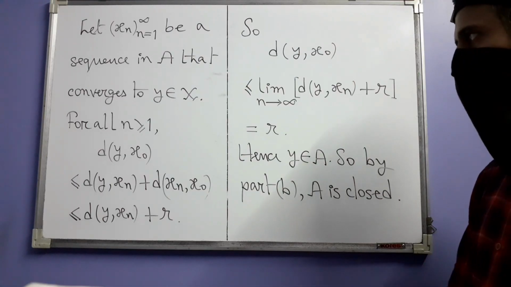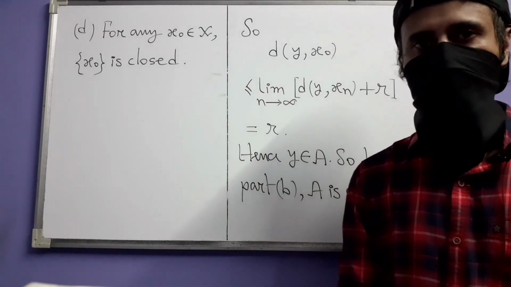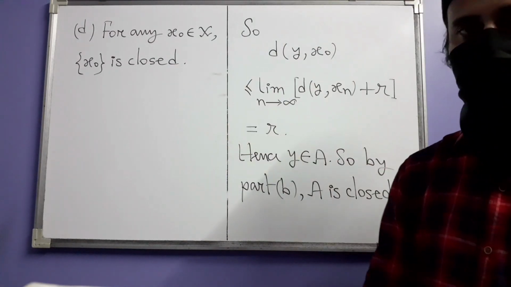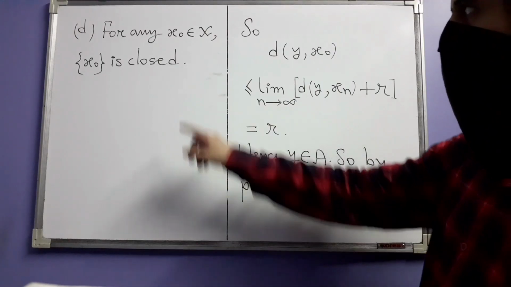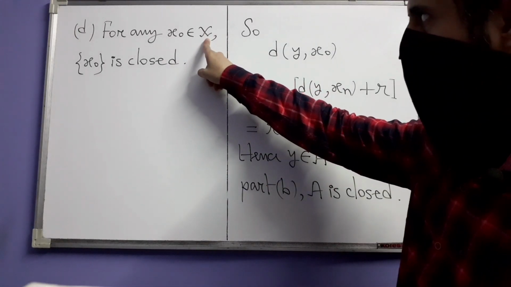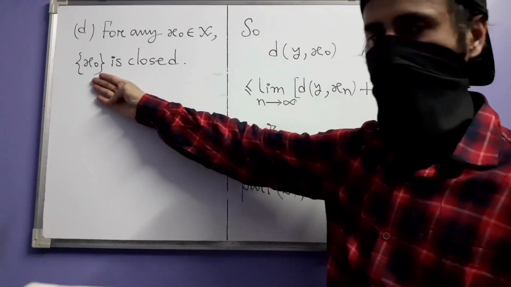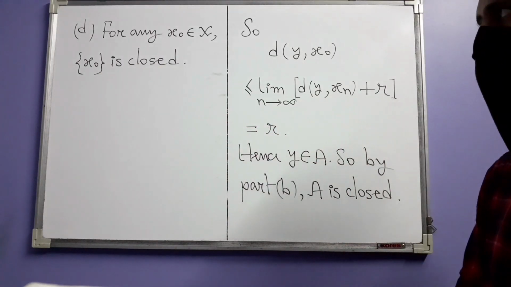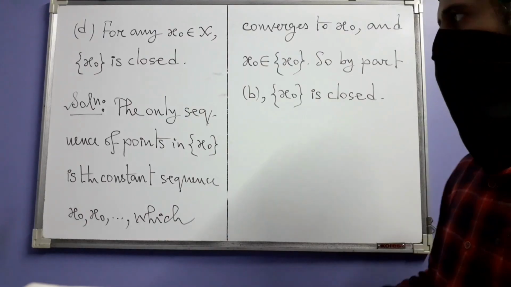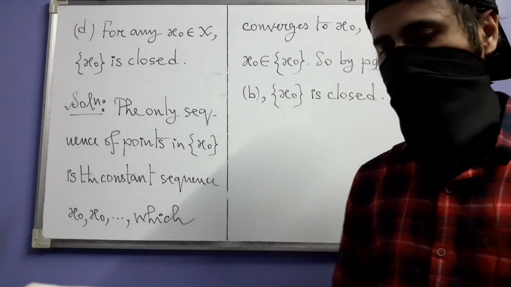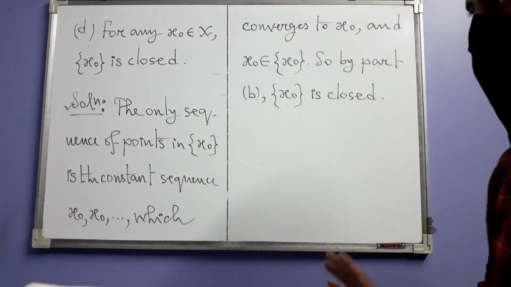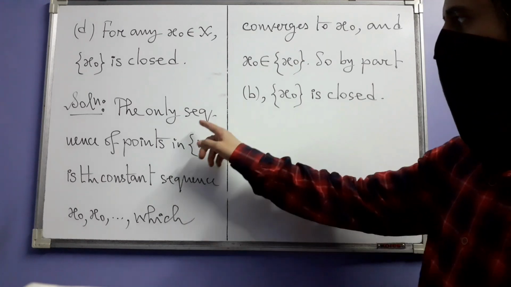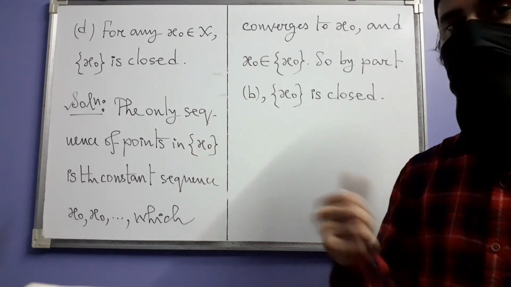And finally for today, let us see part D, which tells us that for any point x naught in our space X, the singleton set, the one point set consisting of x naught, is a closed set. The proof of this fact is very trivial. Trivial means it's easy actually, I should not perhaps say trivial. And we are going to use part B.